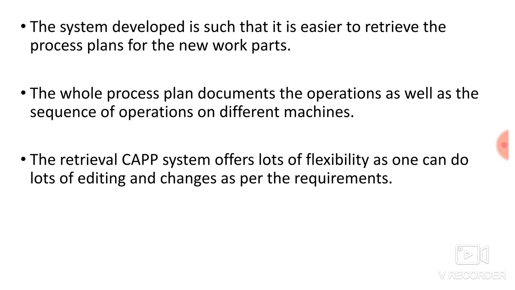The retrieval CAPP system offers a lot of flexibility, as one can do a lot of editing and changes as per requirement. So first of all, you generate the code for a particular part and enter that code inside the system. You get a ready-made process plan from the system, and if you want to change it, you can edit that process plan and save it again so that you can retrieve it later.